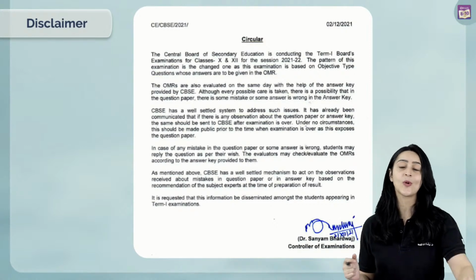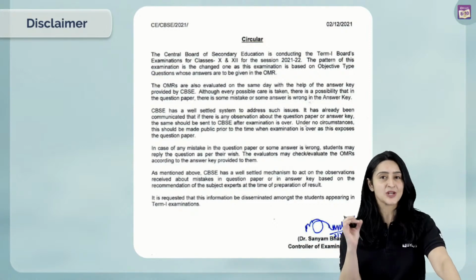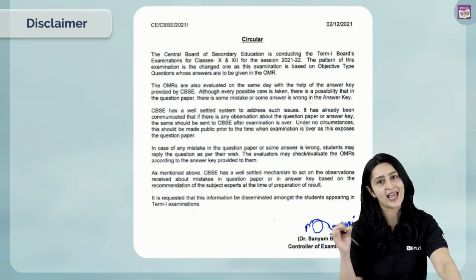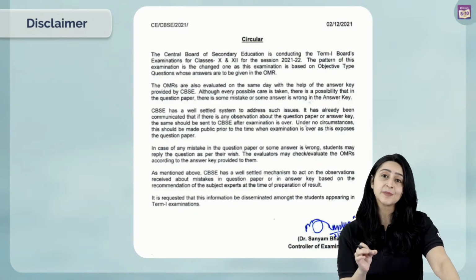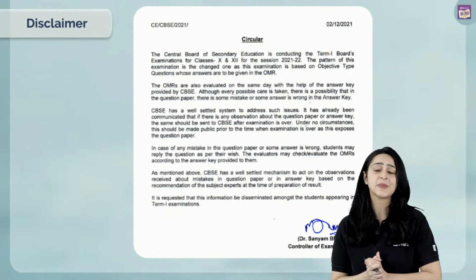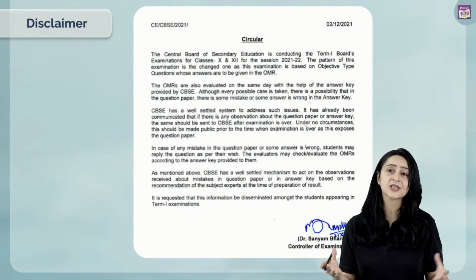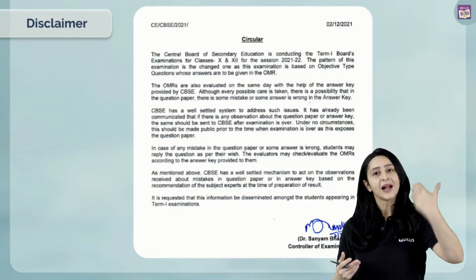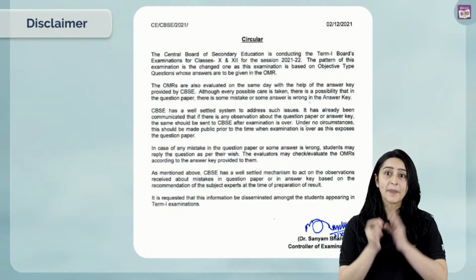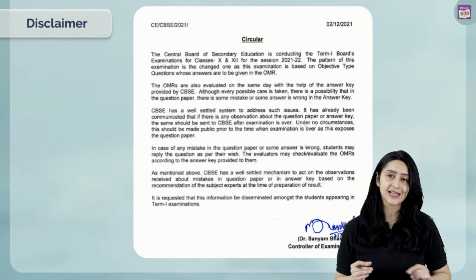Now, we don't know whether this has been done specially by the CBSE to confuse us, or whether there has been some sort of error in the questions. Also, we've seen some errors in the social science paper in terms of the multiple options, where sometimes the multiple option repeats itself. In which case, putting down the right answer would become a little difficult.